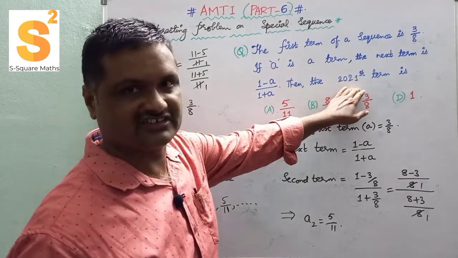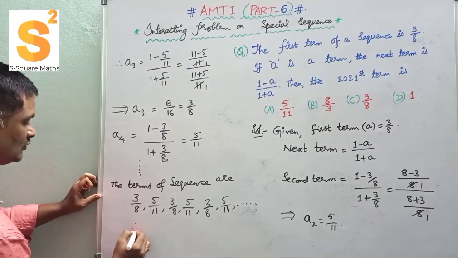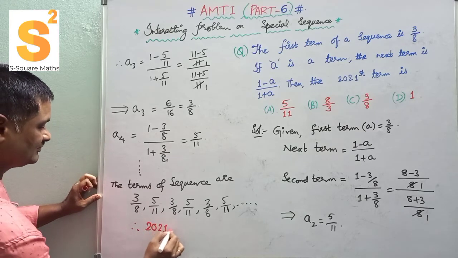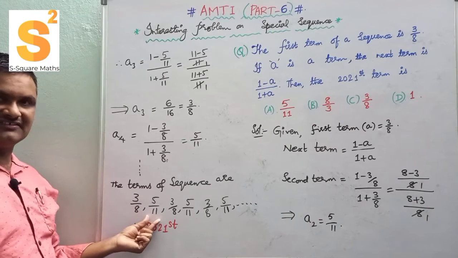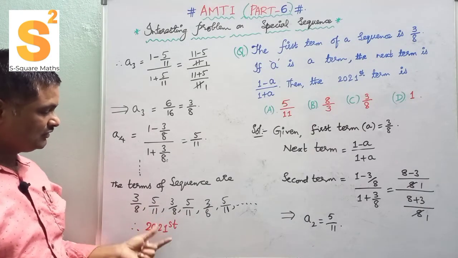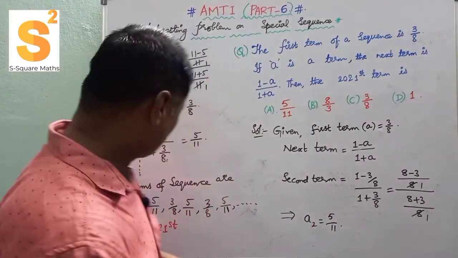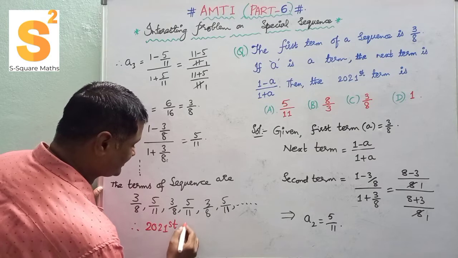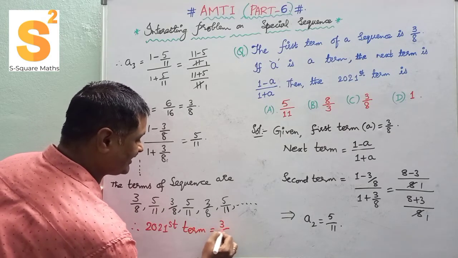If you observe the pattern here, our intention is to get the 2021st term. Generalizing, this is an odd-numbered term and this is an even-numbered term: 1, 2, 3, 4. So 2021 is an odd number. So the odd-numbered term, the 2021st term, is 3 by 8.